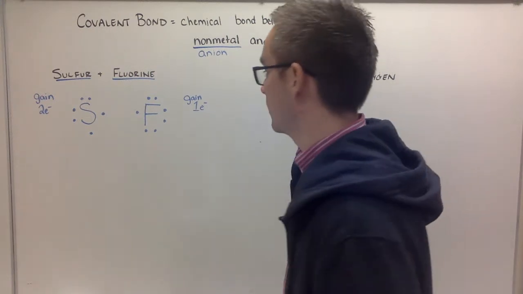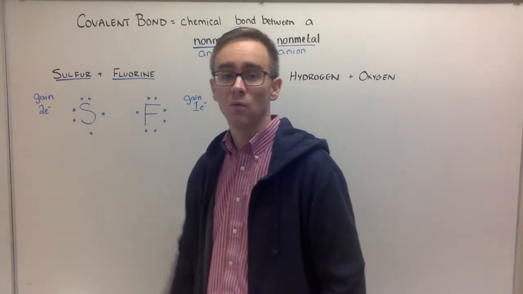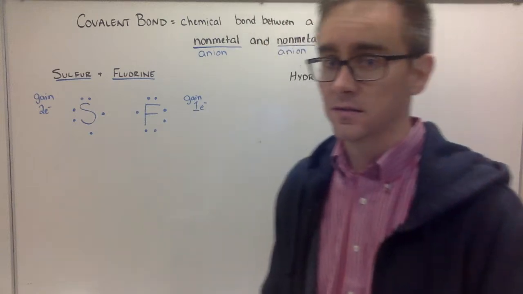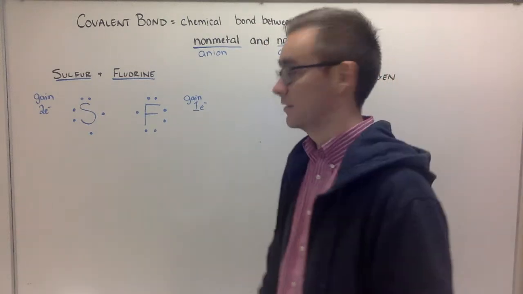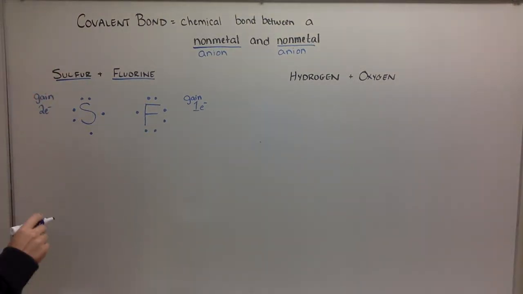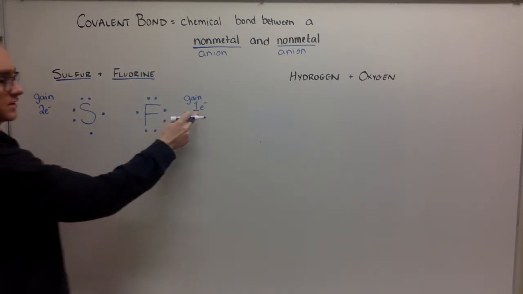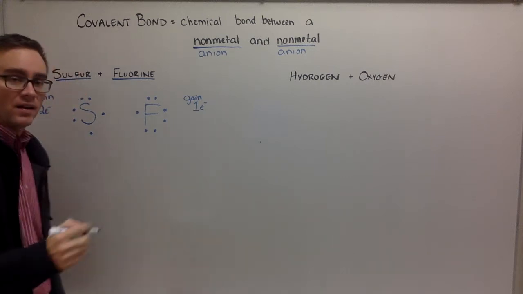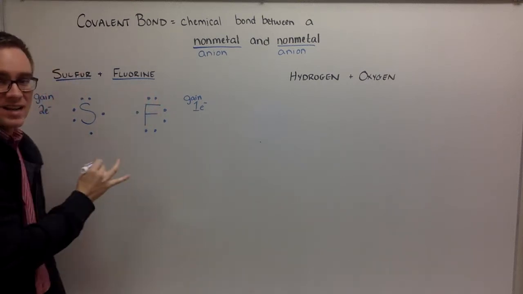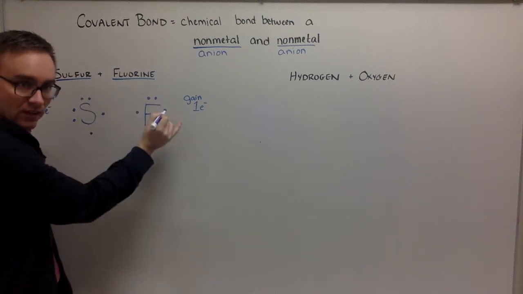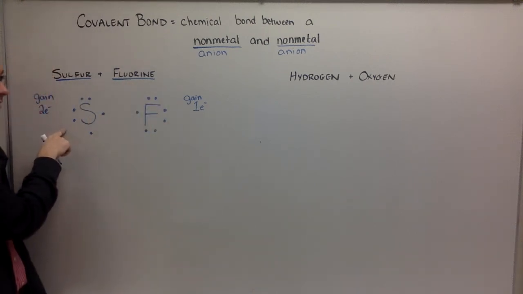Since they both want something, when two people want the same thing, you end up having to share because, of course, sharing is overrated, but important, in life and in electrons. So sulfur wants to gain 2, fluorine only wants to gain 1, so since they both want to gain, they're going to have to share. The way I like to do it is instead of drawing arrows, because an arrow indicates that he's giving electrons. He's not giving electrons, but they want to share.